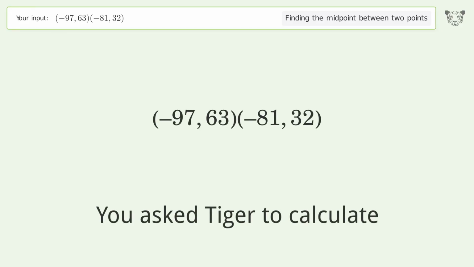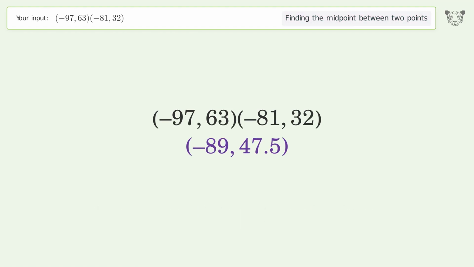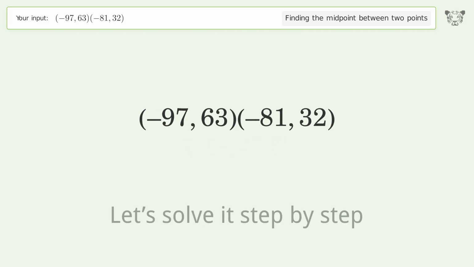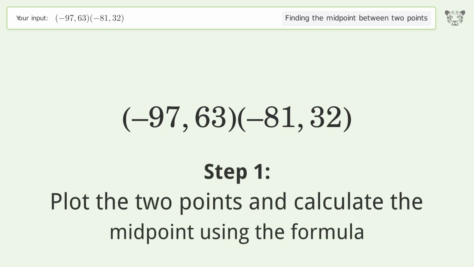You ask Tiger to calculate. This deals with finding the midpoint between 2 points. The midpoint between the 2 points is -89, 47.5. Let's solve it step by step. Plot the 2 points and calculate the midpoint using the formula.